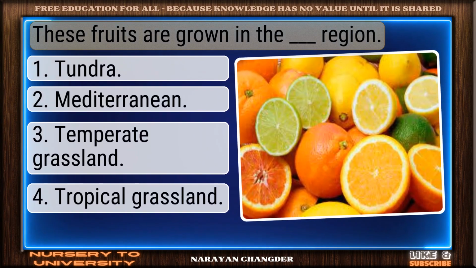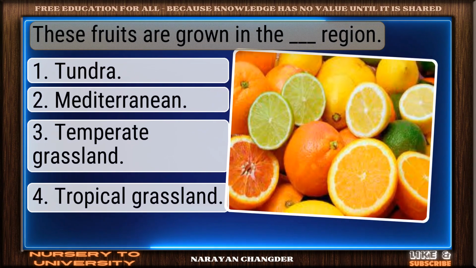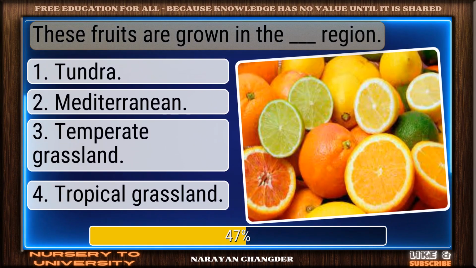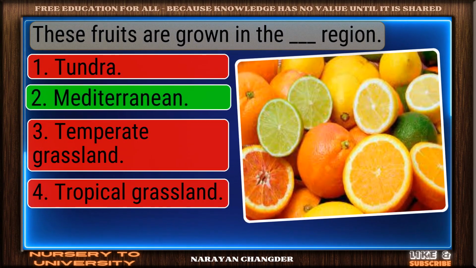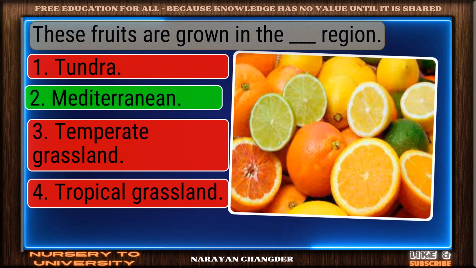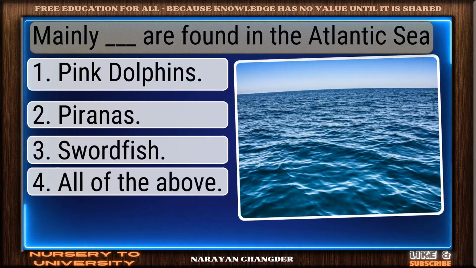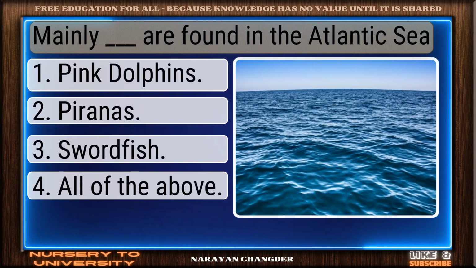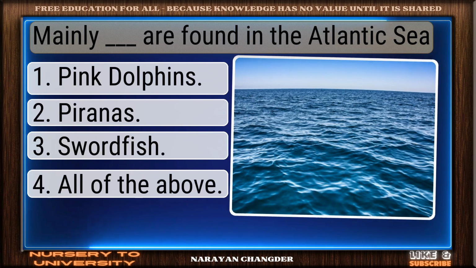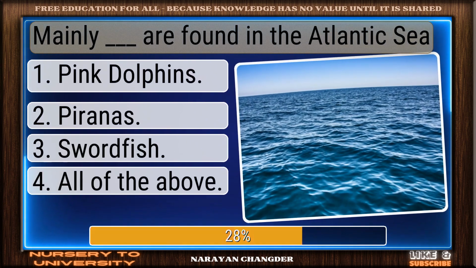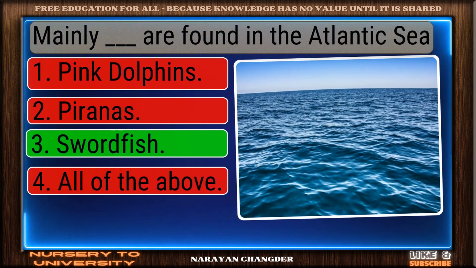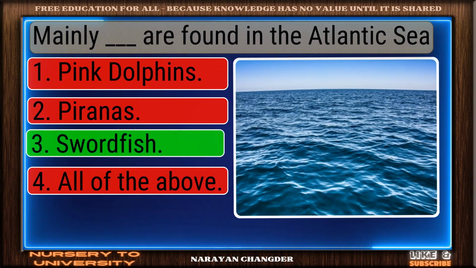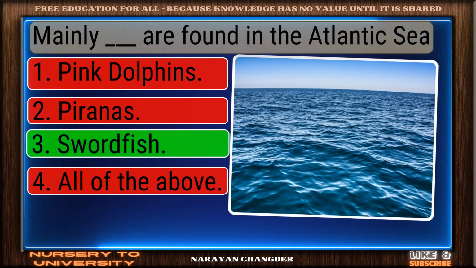Question number 8. These fruits are grown in the dash region. Nice selection. Mediterranean is the correct and valid answer. Question number 9. Mainly dash are found in the Atlantic Sea. Strong choice. Swordfish is the right answer.